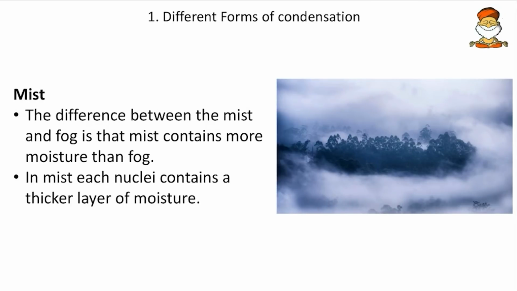Then come to the next, the mist. If the air contains more humidity, then mist is formed. The mist is always so hazy that we feel the clouds themselves have come down. If you go to the Western Ghats, on the hilltops during the rainy season, you will find these mists. It is like completely translucent, or we can say completely opaque air for that matter.